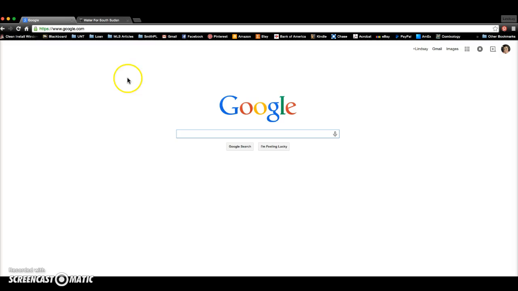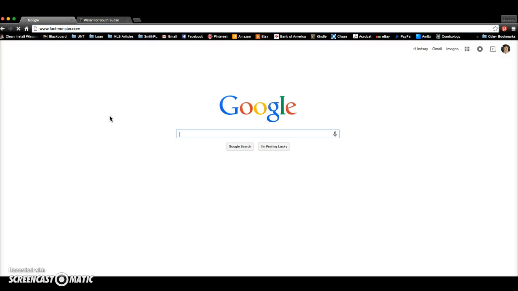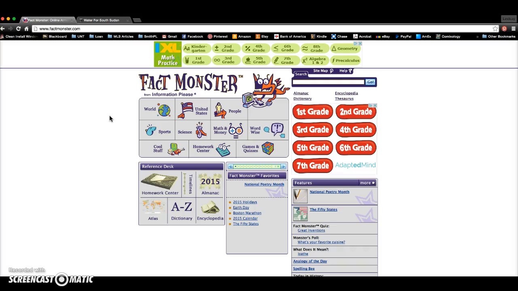So first you're going to open up your internet browser. I'm using Google Chrome. You could also use something else like Safari or Internet Explorer or Firefox. The easiest way is to start from your homepage, which in my case is Google, to go up here, and we're going to go to Fact Monster. So typing in the address for Fact Monster, it's www.factmonster.com. Here we are at the home page.